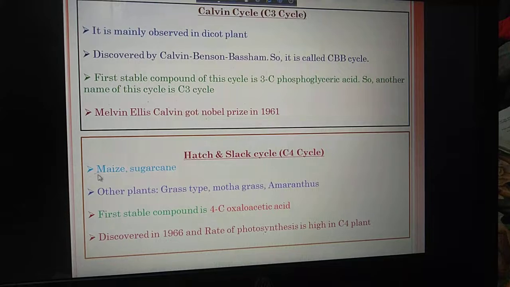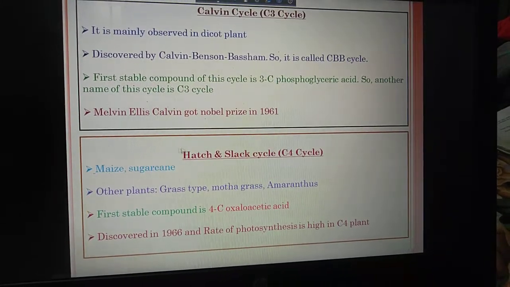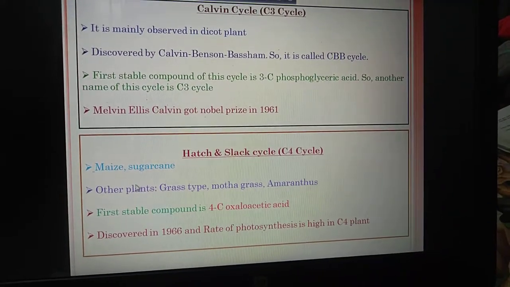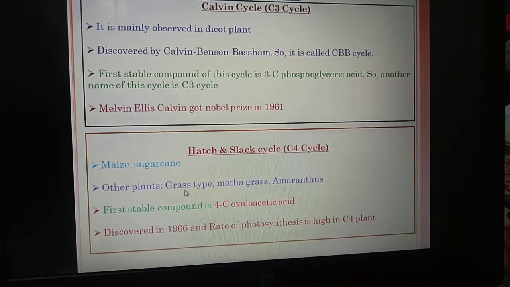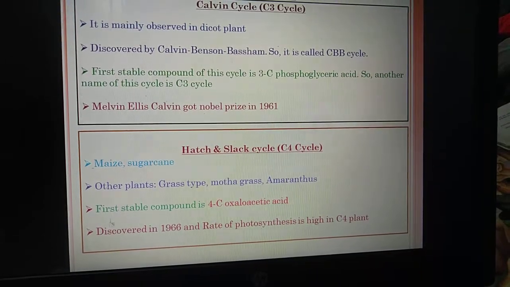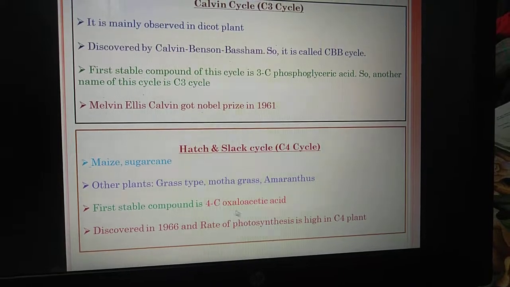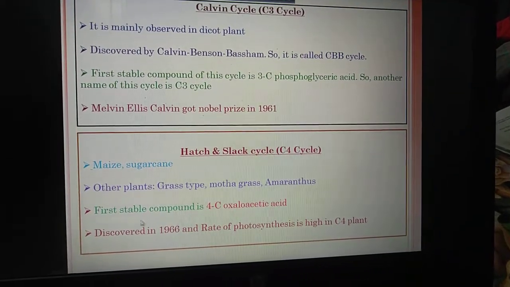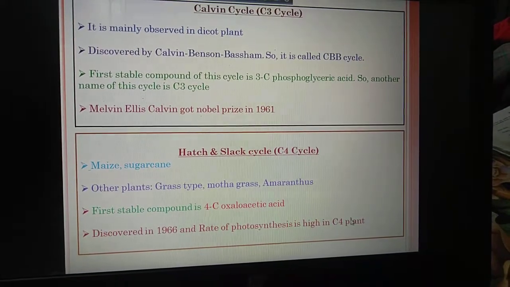The Hatch-Slack cycle is mainly observed in monocot plants. Some examples are maize, sugarcane, and some other plants except the previous ones. Grass type plants, Mutagas, and amaranthus are examples of the Hatch-Slack cycle. The first stable compound of this process is oxaloacetic acid, which mainly contains 4 carbons. So another name of this cycle is the C4 cycle, discovered in 1966. The rate of photosynthesis is high in C4 plants.